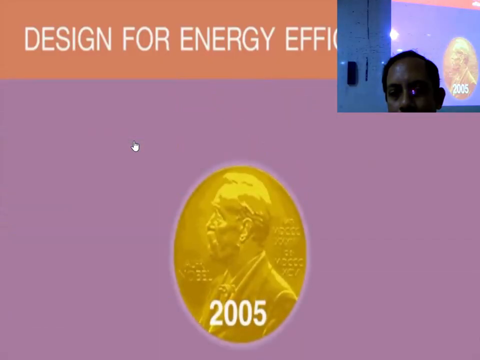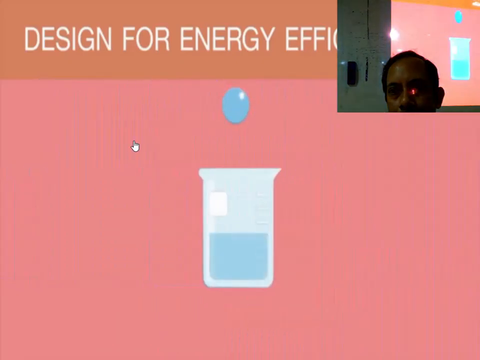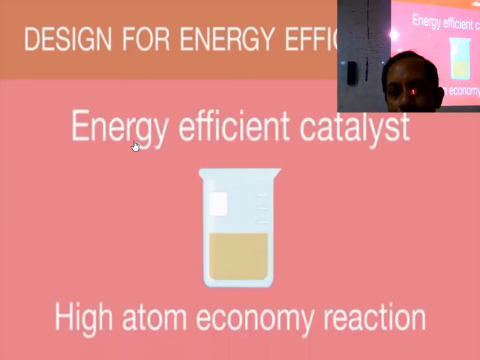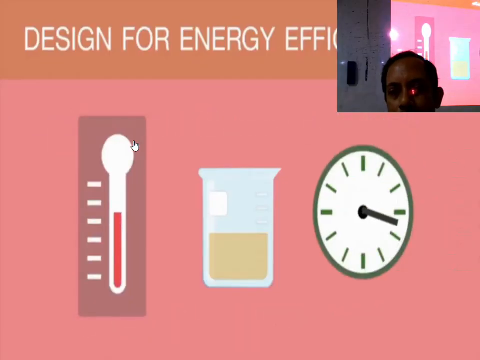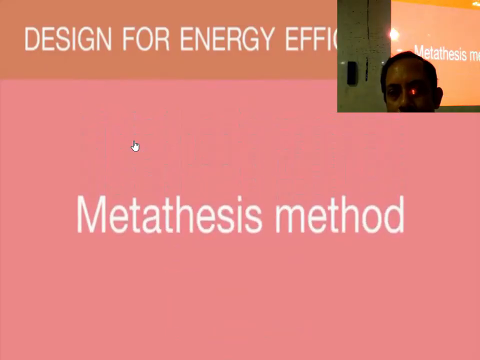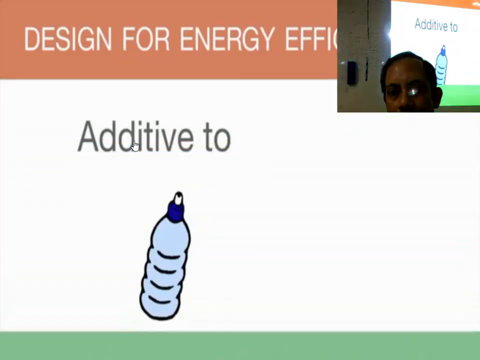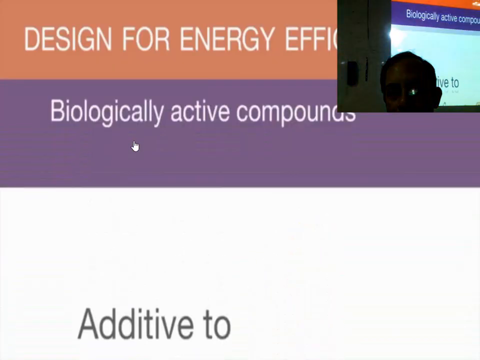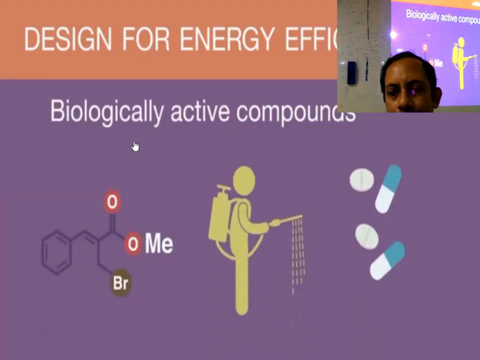The 2005 Nobel Prize for Chemistry was jointly awarded to a group of chemists who developed an energy-efficient catalyst for a high atom economy reaction, so that it was able to proceed at standard ambient temperature and pressure. Recall that a high atom economy reaction is one that uses all the atoms in the reactants to create the product or products. The reaction is called the metathesis method and is responsible for the synthesis of many polymers with special properties, additives to polymers, fuels, and biologically reactive compounds such as insect pheromones, herbicides, and drugs.